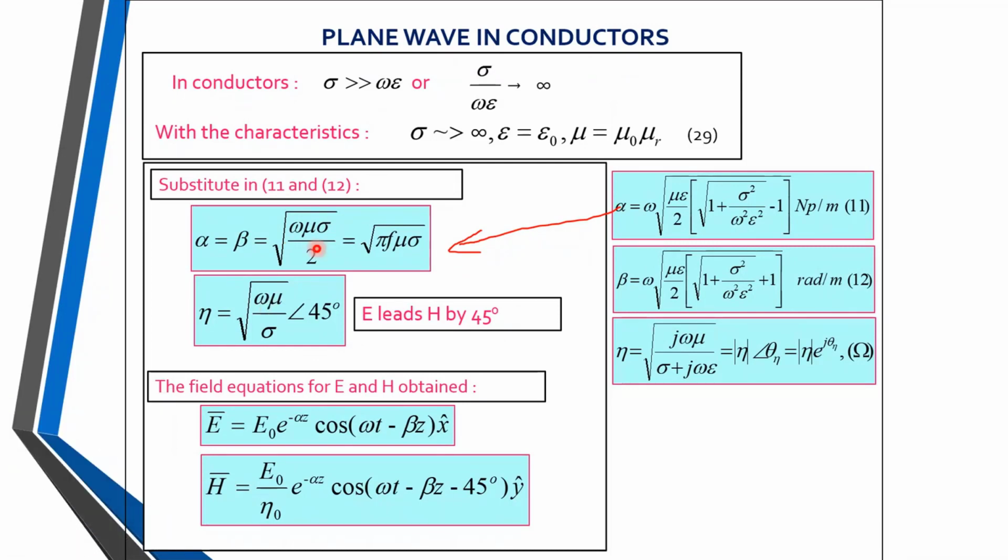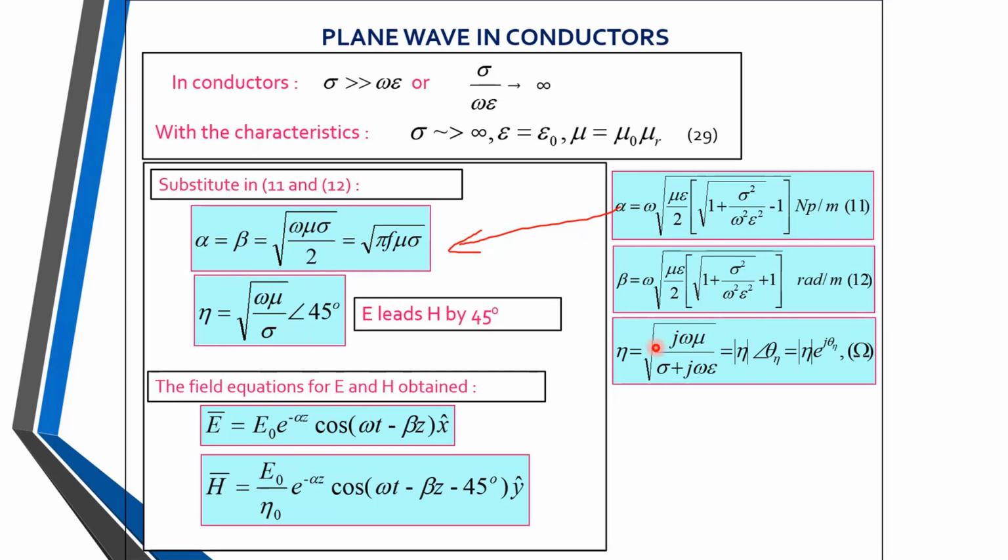If I consider omega is equal to 2 pi f, then this 2 and 2 cancel, and alpha will be equal to the square root of pi into f into mu into sigma. In this way this equation is modified as this equation.